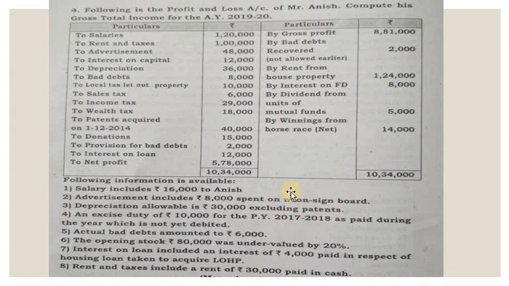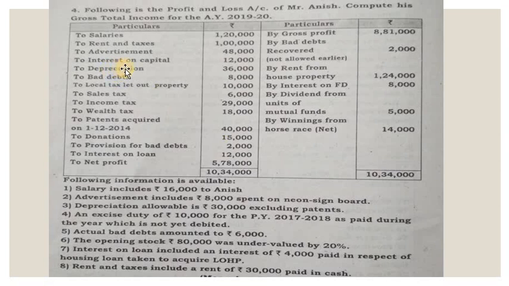So here neon sign board is treated as a revenue expenditure as per the judgment given by the court in Confederation of Indian Industry versus Orient Ceramics and Industries Limited. The court gave the judgment that neon signboard should be treated as revenue expenditure. Remember this. So it is an allowable expenditure, so nothing to do with that.